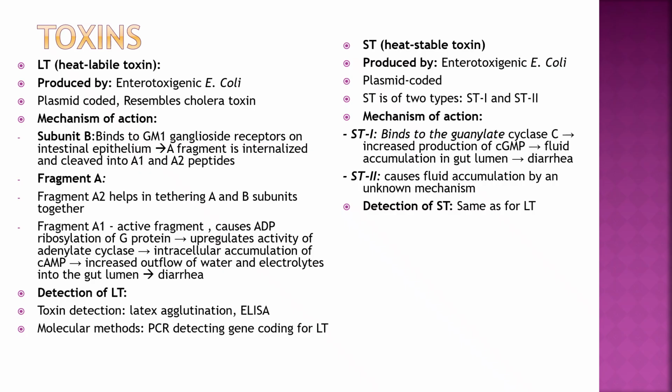Heat stable toxin produced by enterotoxigenic E. coli, plasmid mediated, ST of two types, ST1 and ST2. ST1 mechanism: binds to guanylate cyclase C, increased production of cGMP, and fluid accumulation in gut lumen, diarrhea. ST2 causes fluid accumulation by unknown mechanism. Detection of ST same as LT.